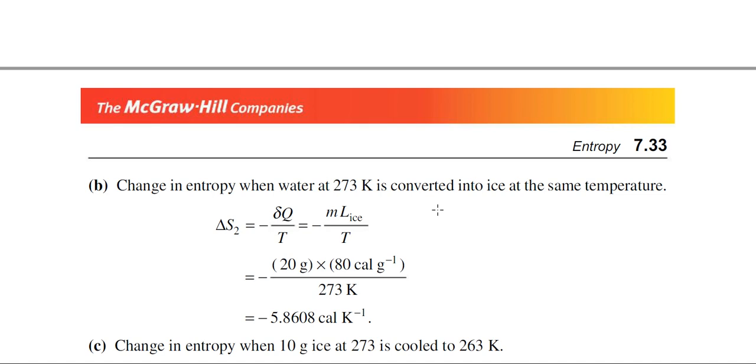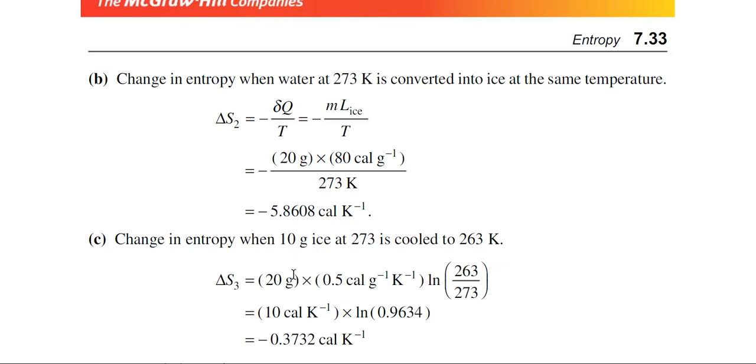So when ice is formed from water, heat has to be removed. That is why minus temperature is there. So you have to extract some heat from the water. If you extract heat from the water, then only water will be converted into the ice. That is why you have written minus delta Q by T. This is minus M into L of ice, latent heat of ice, by T. Latent heat of ice is given and T is 273 Kelvin. So you can calculate delta S2.